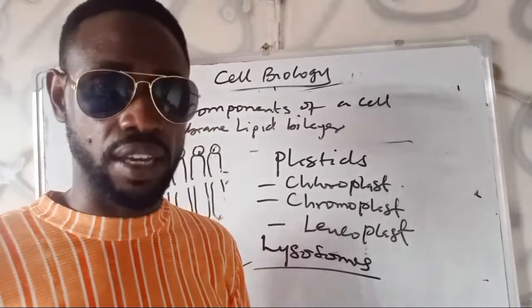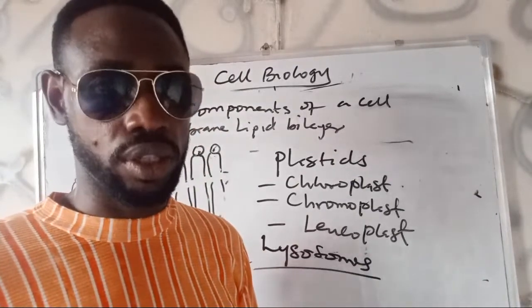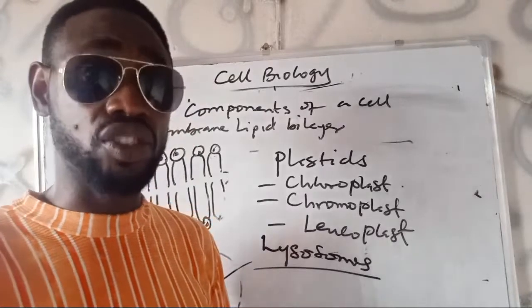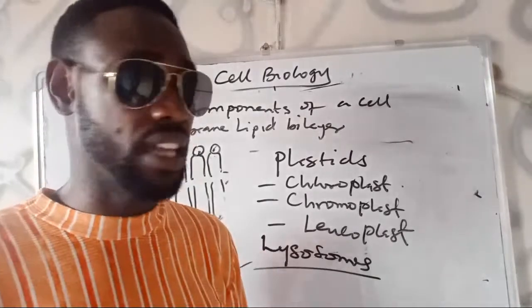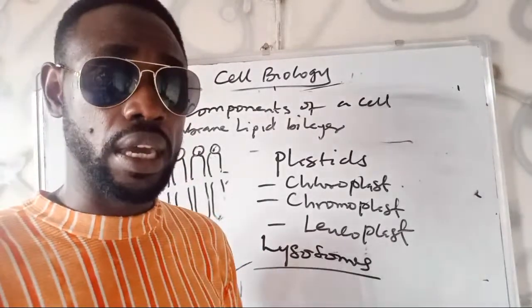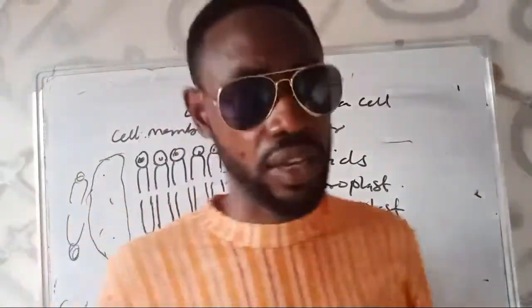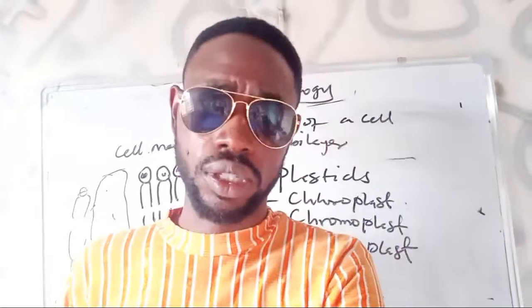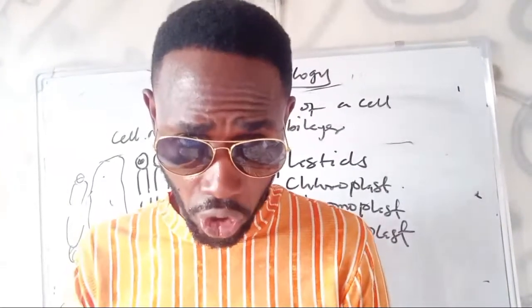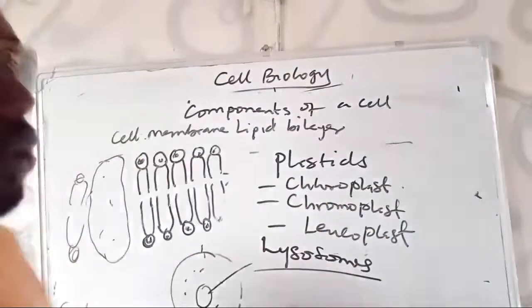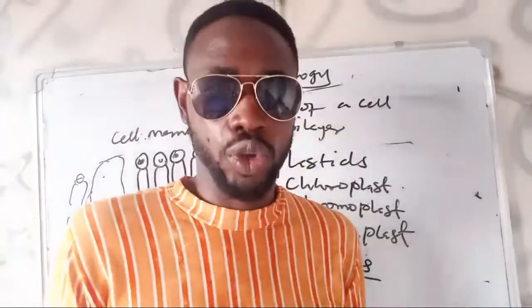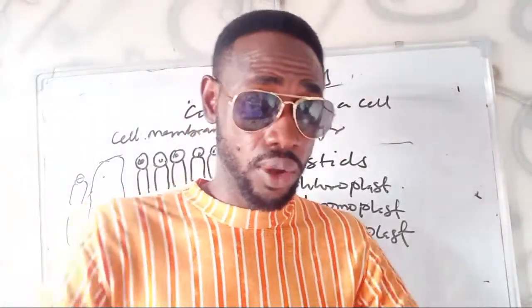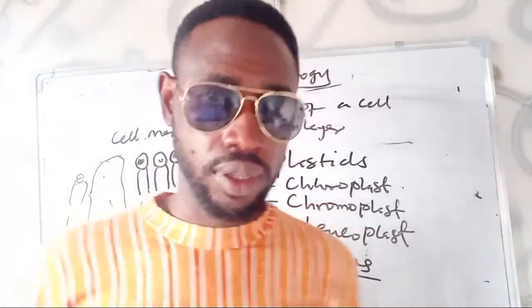Self-destruction of a cell is called autolysis. So the lysosome might destroy the cell itself, and that self-death, or cell death, is what we call autolysis. Because of this autolysis, people can cunningly call the lysosome the suicide bag or stomach of the cell. It can cause the destruction of the cell.